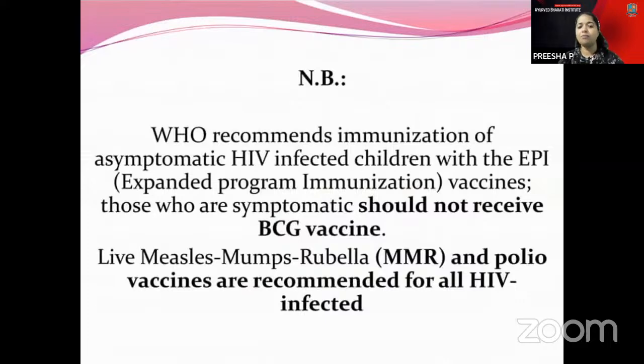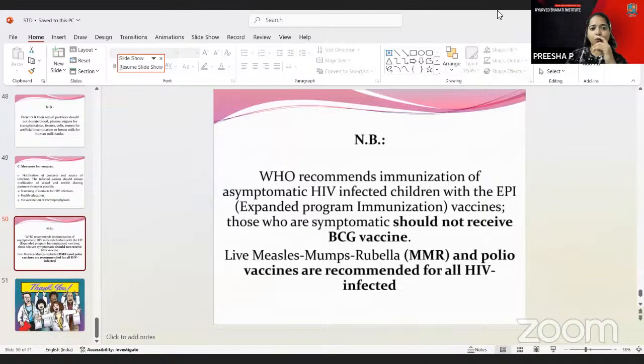If the asymptomatic HIV infected child is there, they should not receive the BCG vaccine. Sometimes this question can be asked: which vaccine should not be received by asymptomatic HIV infected children? The BCG vaccine should not be given, but the MMR and polio vaccines are recommended for all HIV infected children also. These are all about the WHO recommendations here. I hope there is no doubt.